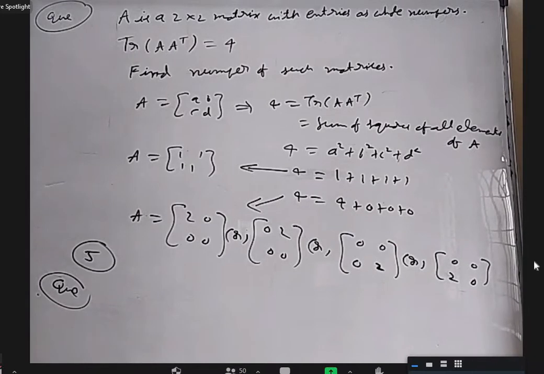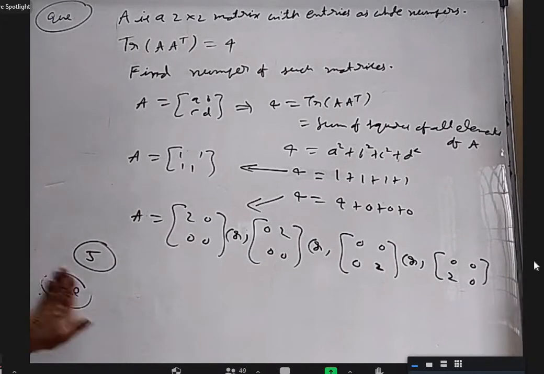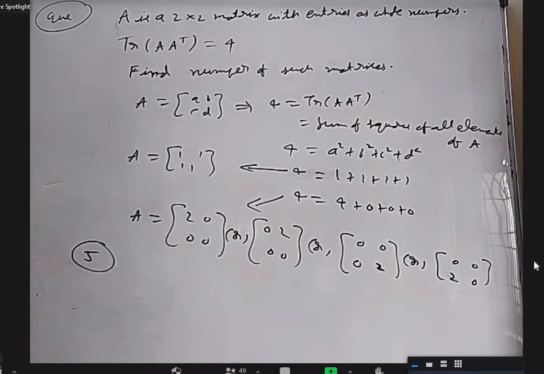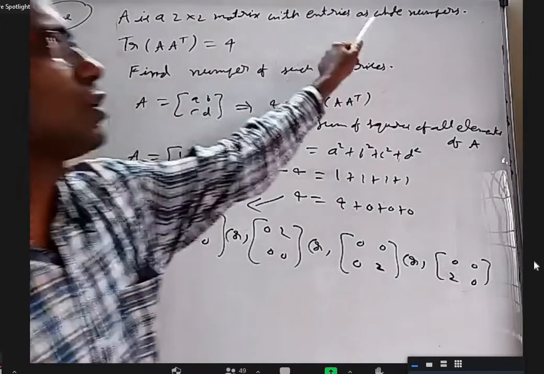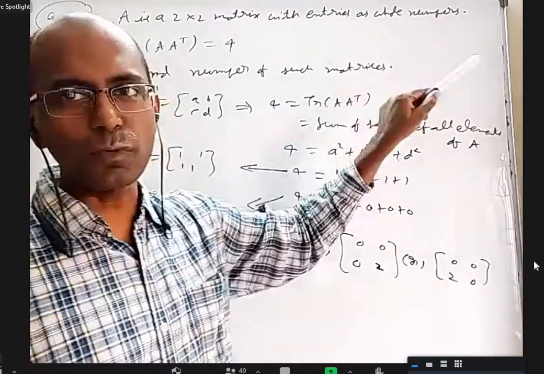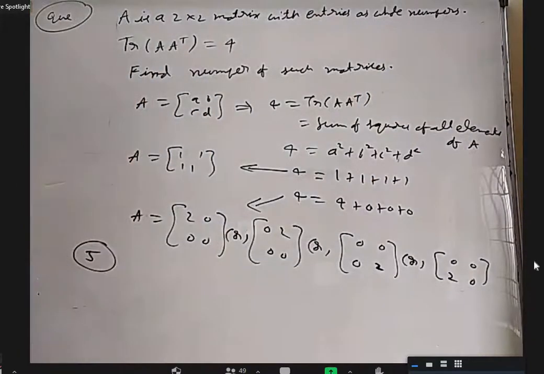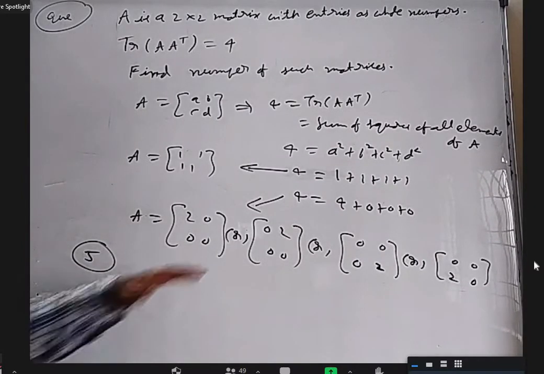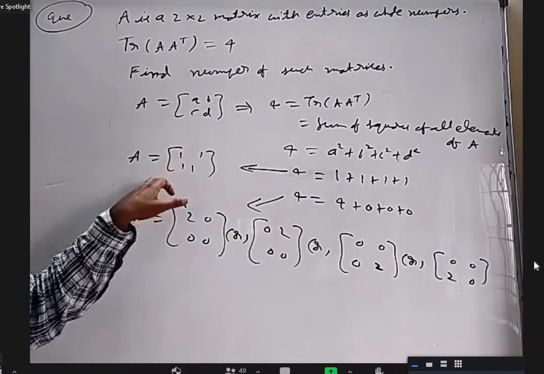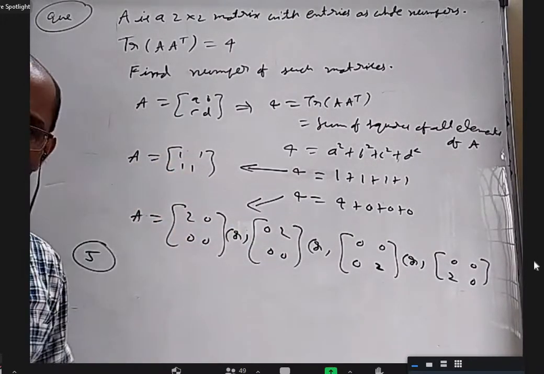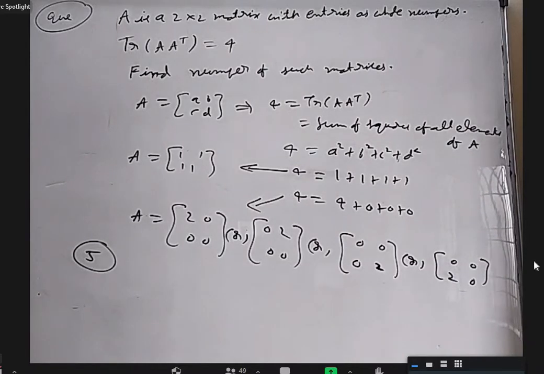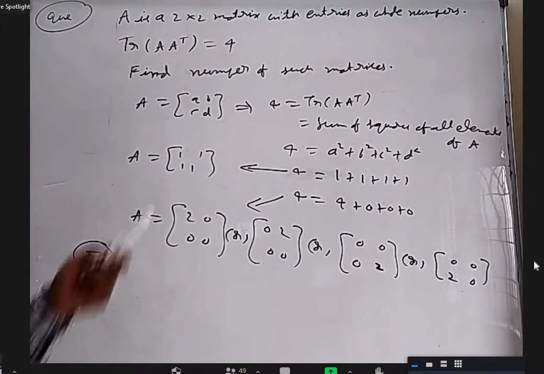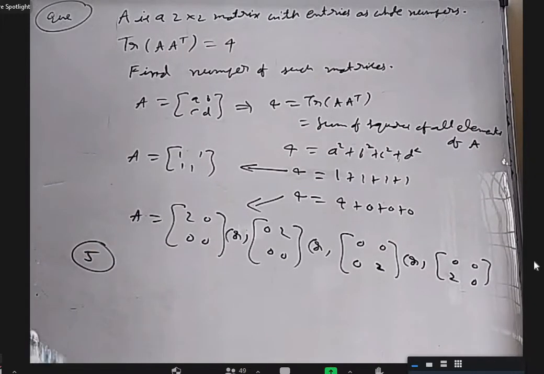Don't write it, because the answer may be big. But if I remove the words whole numbers and put integers, same question but with integers, what do you think? How many answers will come? Sir, 10. I know you can tell 4 more like this with minus, minus, minus, all minus. Are you sure all of them must be minus? Any one of them can be plus 1 or minus 1. So then how many will come?